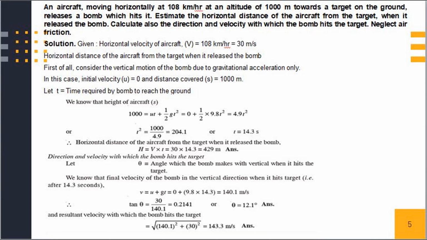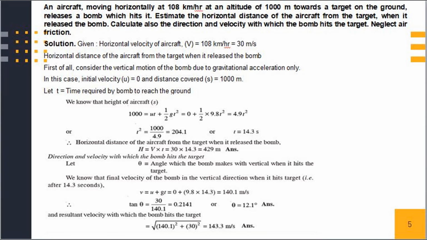Now we will calculate the direction and velocity with which the bomb hits the target. Let theta be the angle which the bomb makes with the vertical when it hits the target. We know that v is equal to u plus at. Therefore, we get v is equal to 140.1 meter per second. Therefore, tan of theta is equal to 30 upon 140.1. Therefore, we get theta is equal to 12.1 degree.